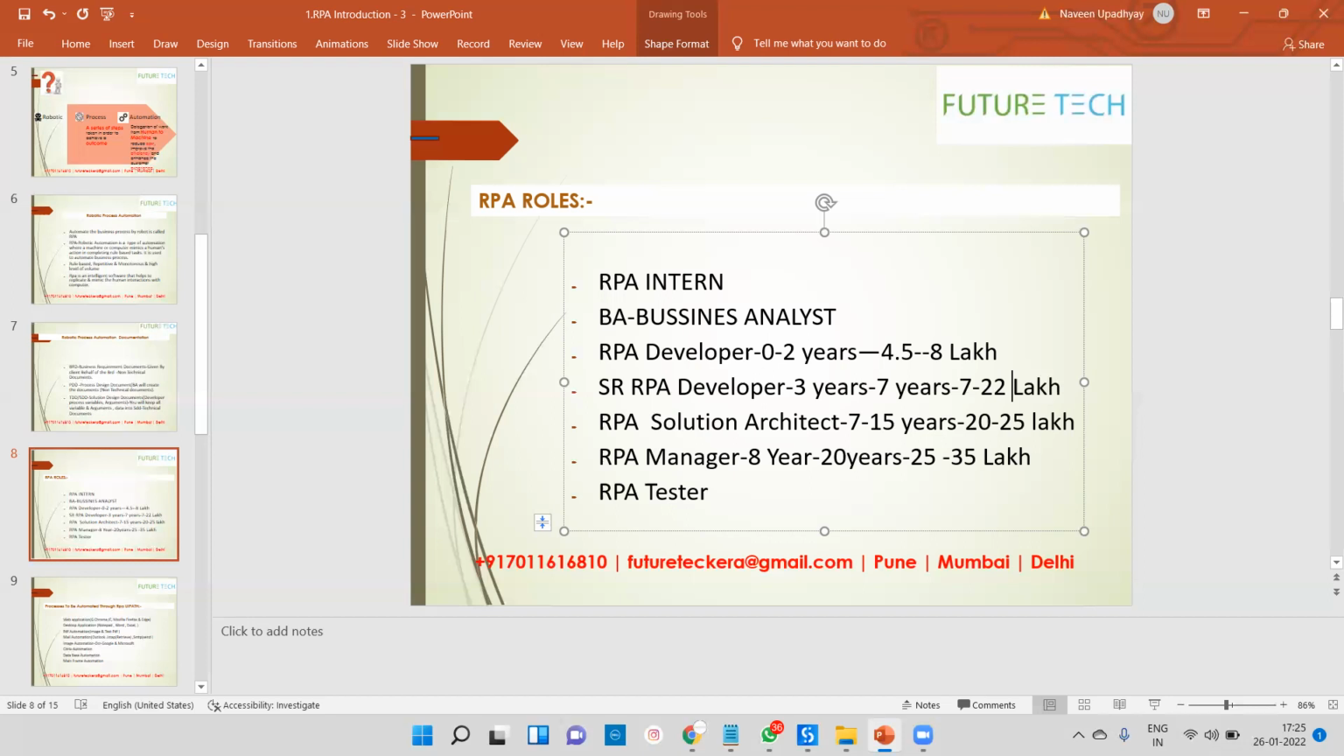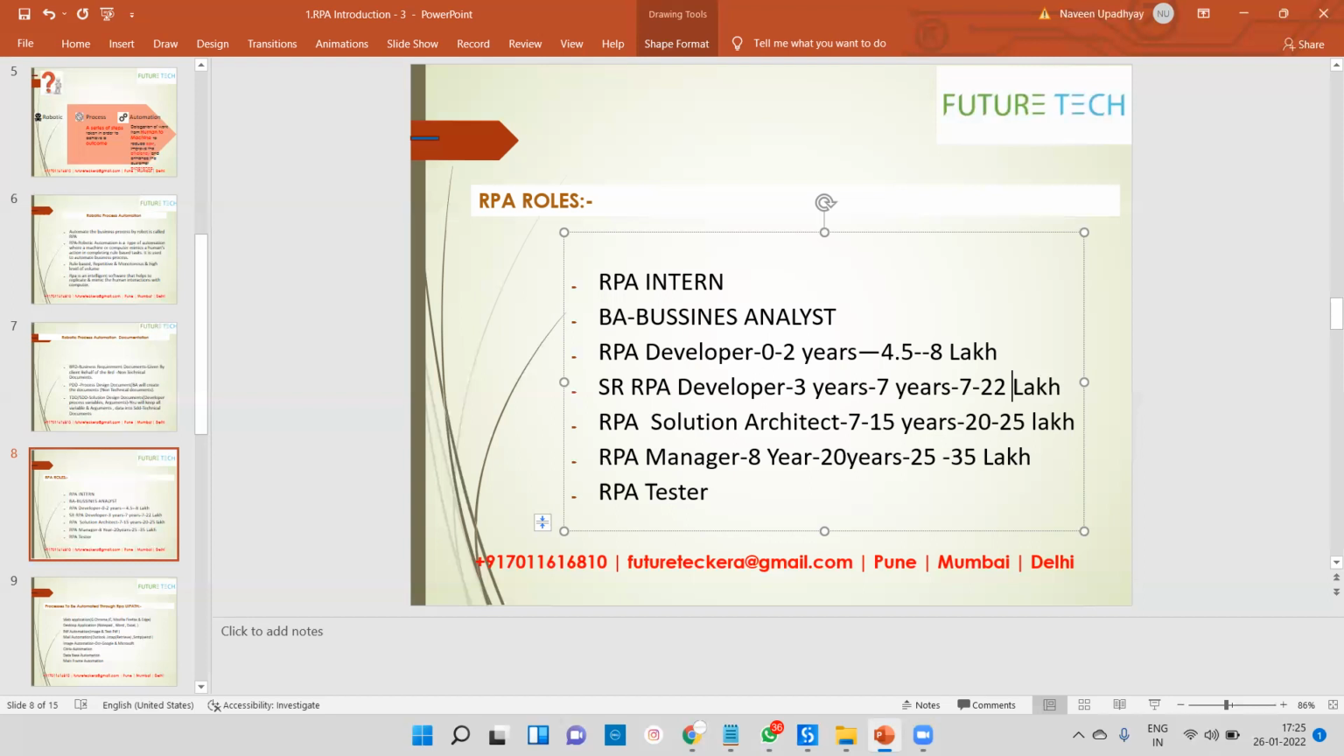For RPA solution architect, your experience should be at least 7 to 8 years, and in the current technology, RPA, at least more than 3 years working experience, then definitely you can go for RPA solution architect. If you ask me what are the roles and responsibilities of an RPA solution architect, the RPA solution architect is one bridge between your development and your client. The RPA solution architect's job is to provide the solution for whatever business things we are getting here.